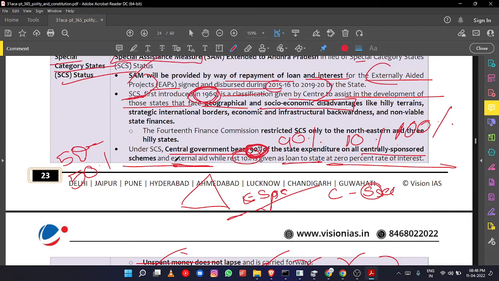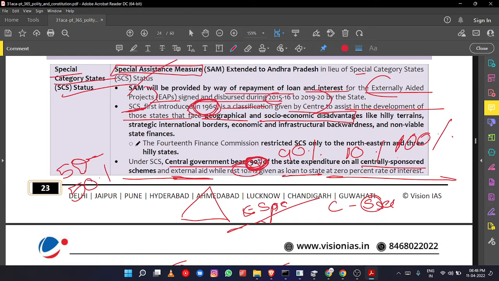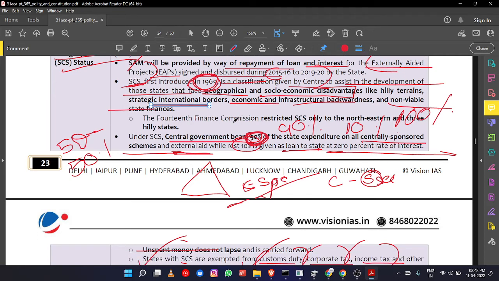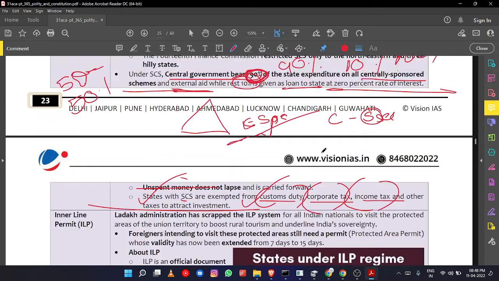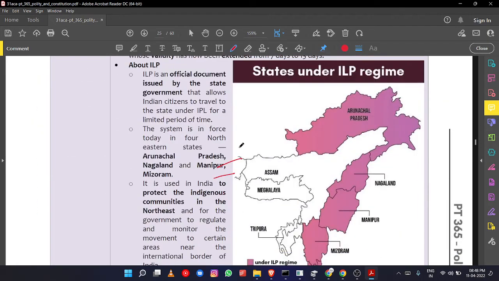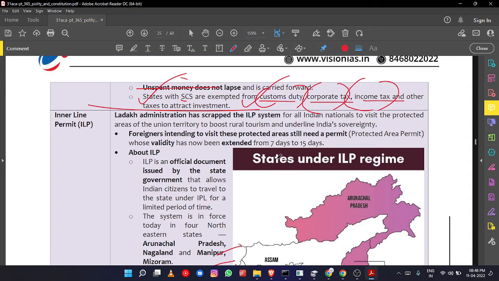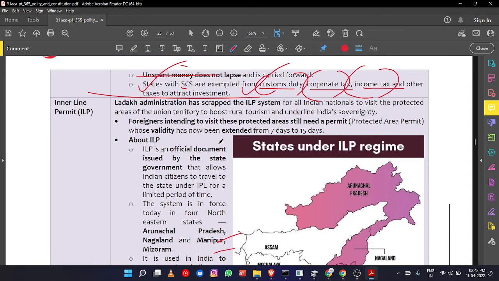Okay, Himachal Pradesh, Ladakh region, those are having hilly areas. So those particular states, because of hilly terrains, strategic international borders, economic or infrastructure backwardness, and non-viable state finances, will be given this special status. Presently northeastern states are given the special status. Himachal Pradesh area and Uttarakhand is also given the special status.